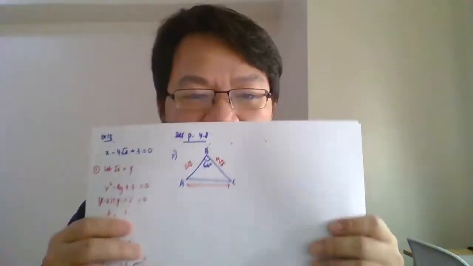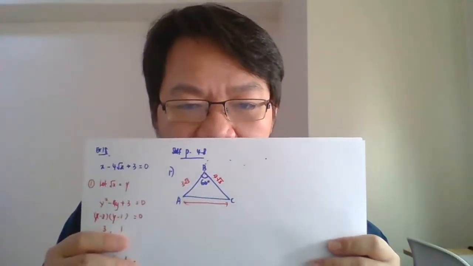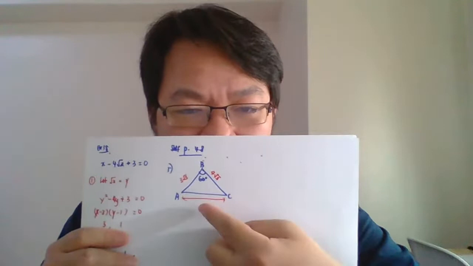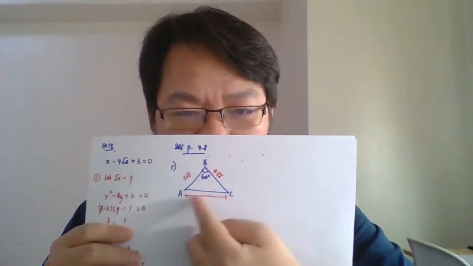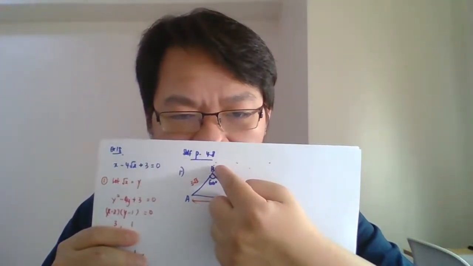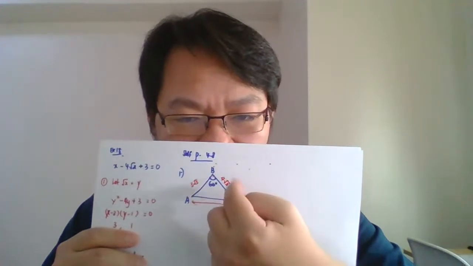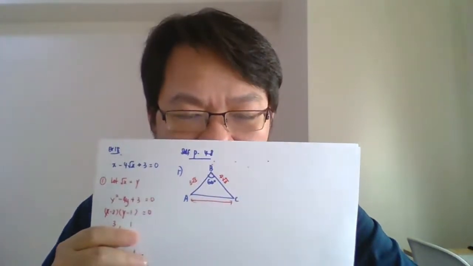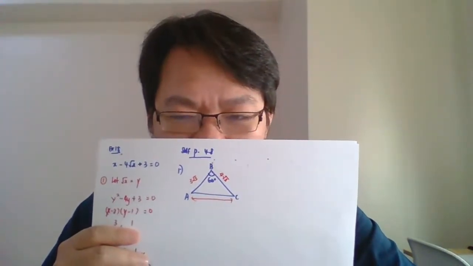Find the length of AC. Cari macam ini rupanya. Guys, ni for the soalan self practice 4.8 number 1. You have a triangle and 60 degree for the angle B, and the length left side and right side here. Find the AC.